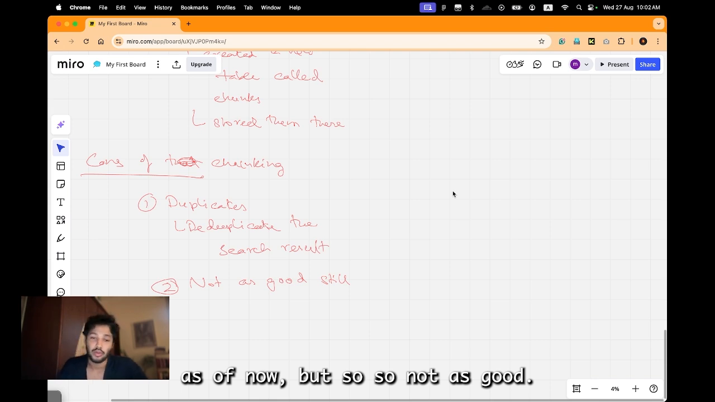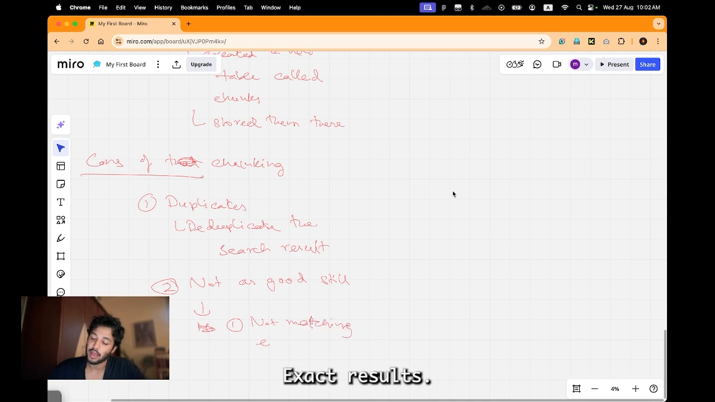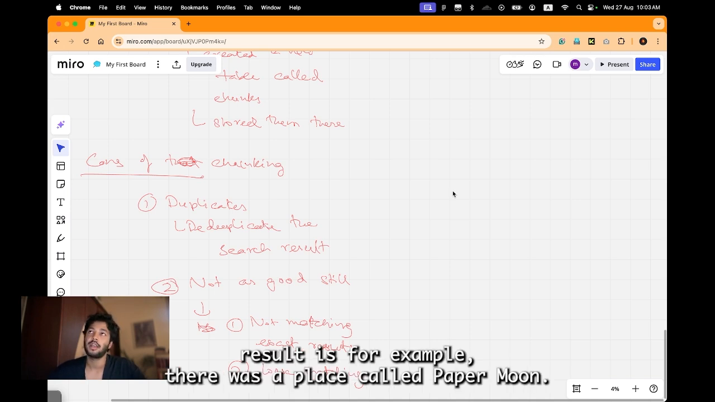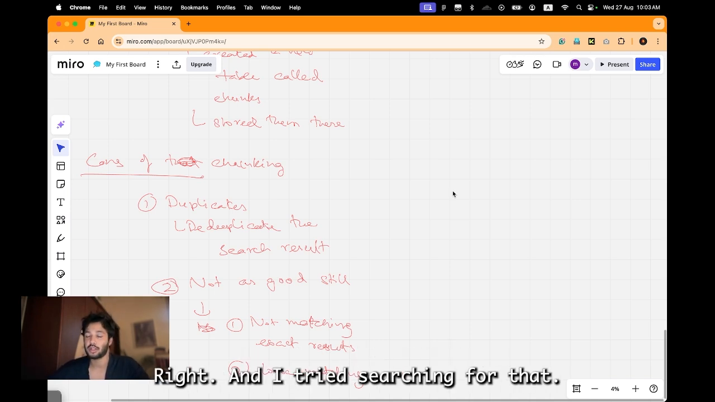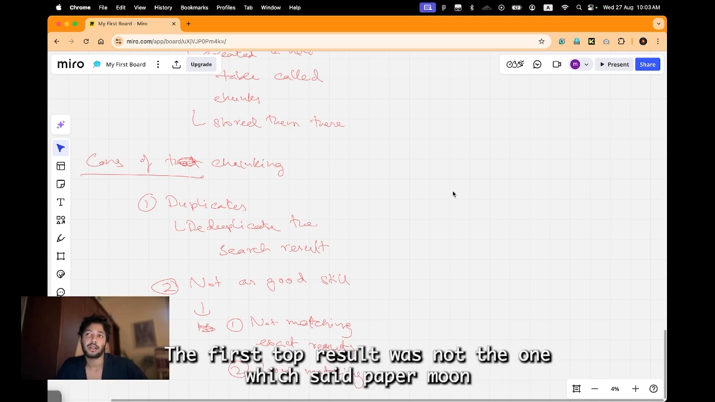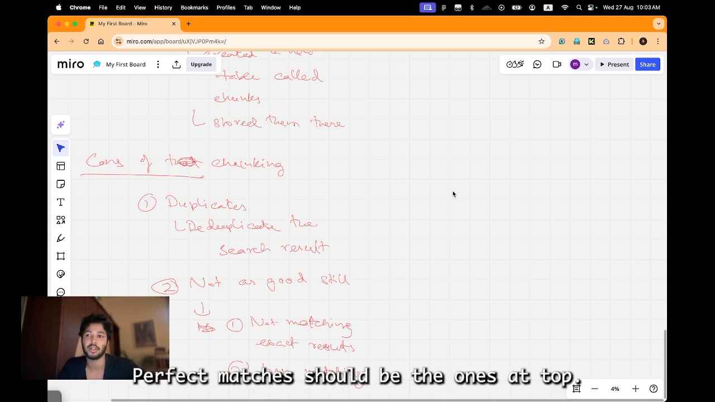So, not as good still. Mostly there are two issues that I see. One is not matching exact results. Two is loose matching. By not matching exact results I mean, for example, there was a place called Paper Moon, and I tried searching for that, and because the vector is kind of ambiguous, the first top result was not the one which said Paper Moon. That is bad. That should not happen. Perfect matches should be at the top.